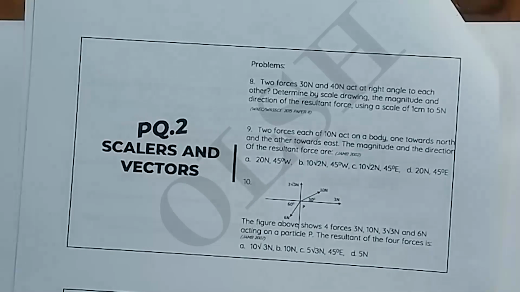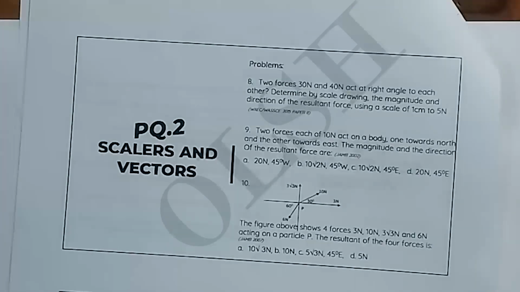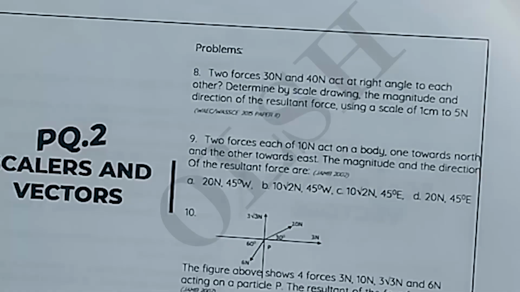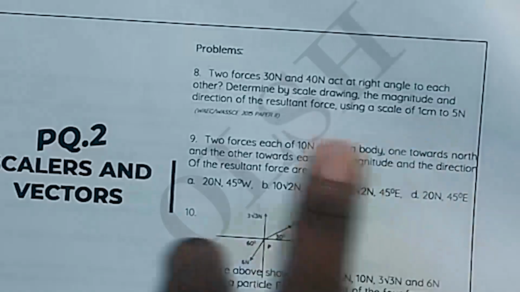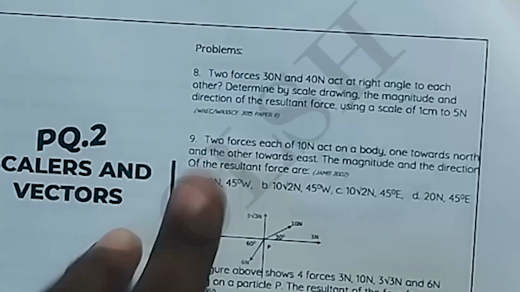Okay, so we have problem 8 to solve, and it says two forces, 30 newtons and 40 newtons, act at right angles to each other. Determine by scale drawing the magnitude and direction of the resultant force using a scale of 1 cm to 5 newtons. And this is a WAEC question from 2015, paper 2. So let's try to solve this graphically.